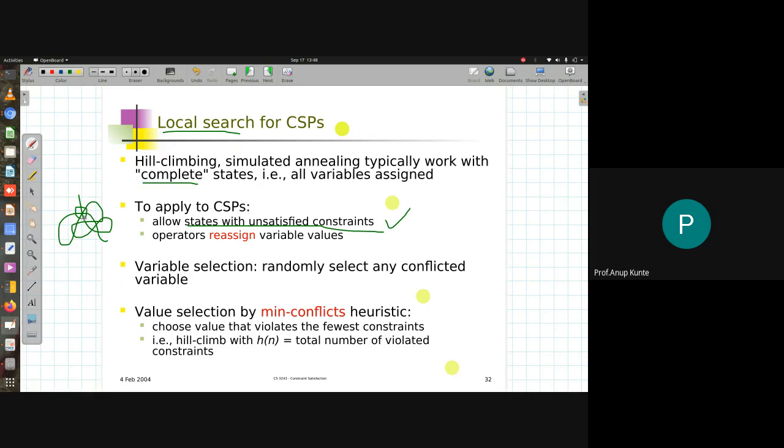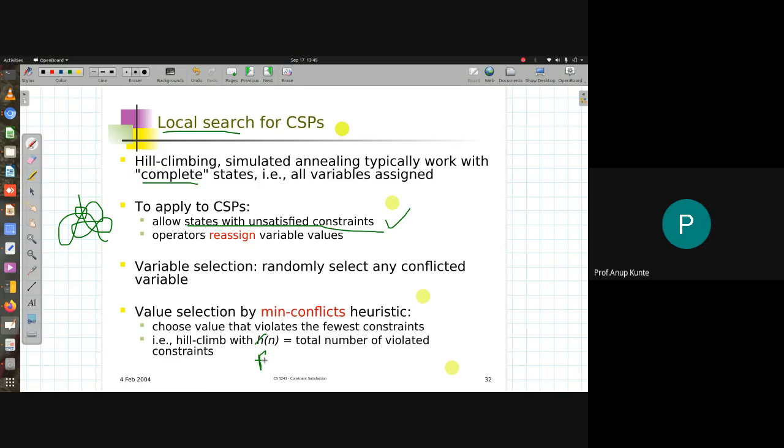But this algorithm also requires a certain way of defining an evaluation function, or h function. In hill climbing there is an evaluation function; generally we don't call it h, but in the book, perhaps because of the way they have defined it, they have used h, heuristic, but it should not be h, it should be f. We should use a heuristic function of how far we are from the goal node. That is why they have called it h of n, but it is called an evaluation function.